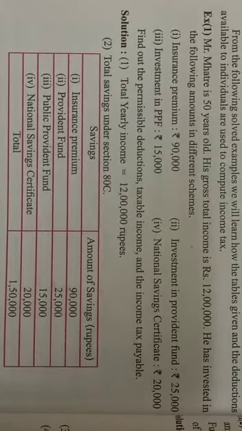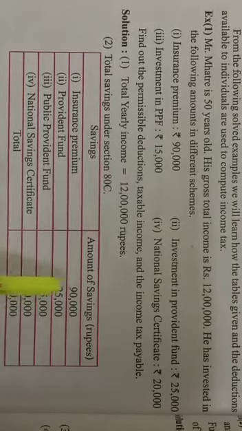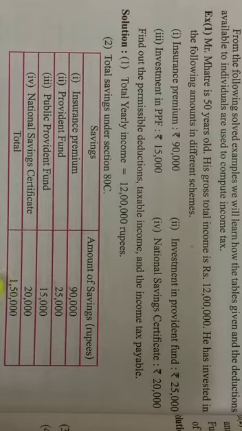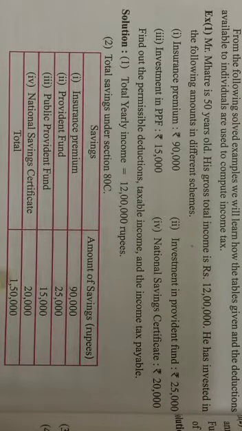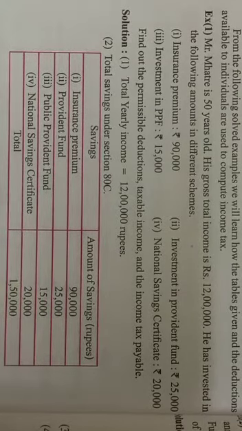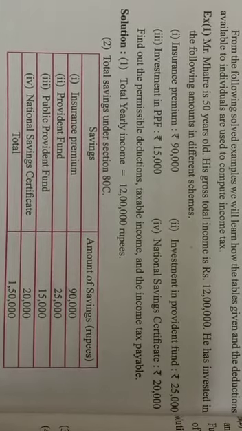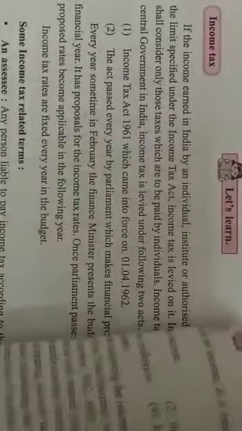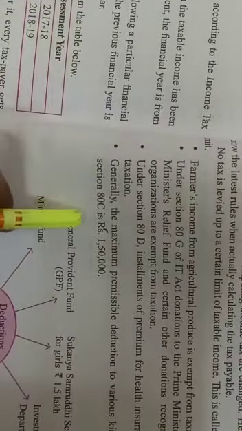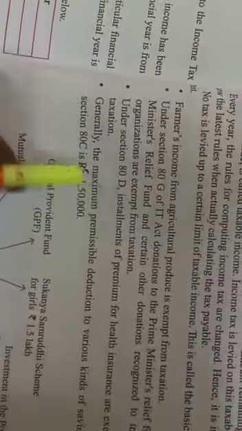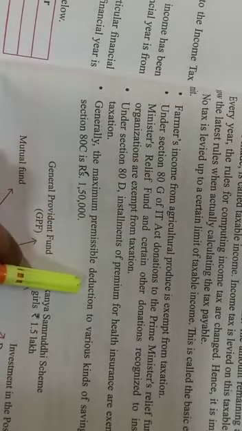Now see here, the total has been added. What is his total savings? That is 1,50,000, so these savings will be deducted. When we were discussing how we compute income tax, I told you that according to section 80C, rupees 1,50,000 is the maximum permissible deduction.